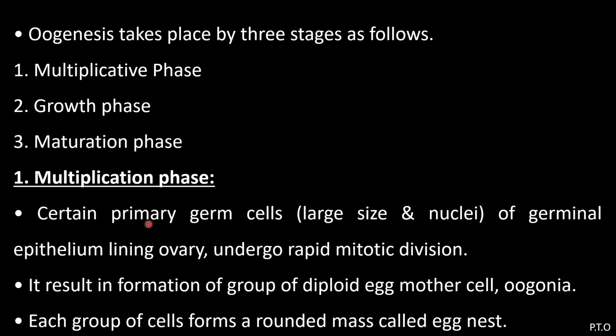In the multiplication phase, certain primary germ cells of the germinal epithelium lining the ovary undergo rapid mitotic division. It results in the formation of a group of diploid egg mother cells, oogonia. Each group of cells forms a rounded mass called an egg nest. So in the first phase, multiplication, mitosis occurs and oogonia are formed.